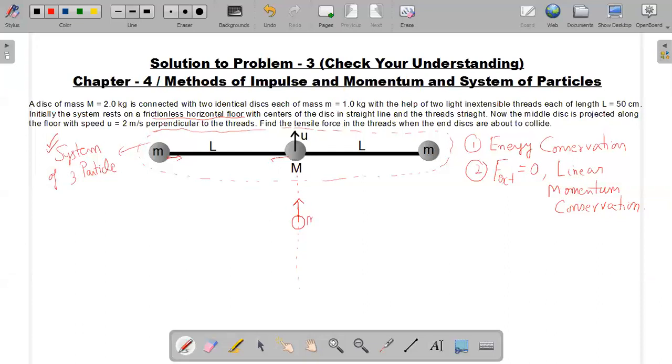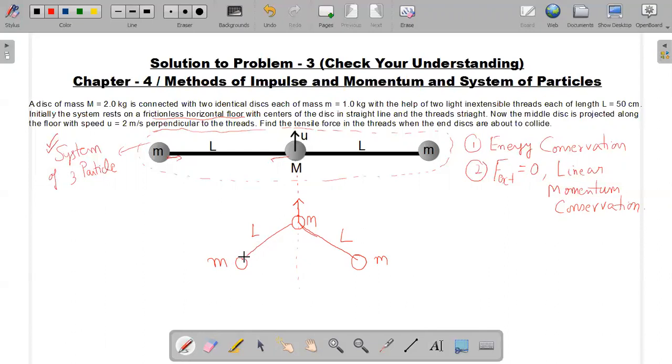And the two masses, small m and small m, if you consider the system at some intermediate stage, are connected by a thread of length L with mass capital M.